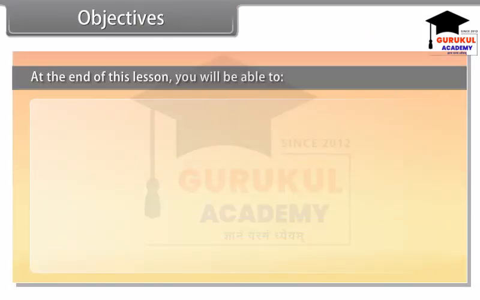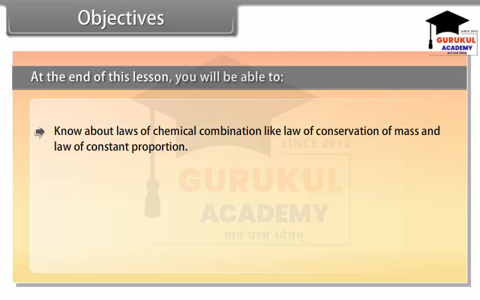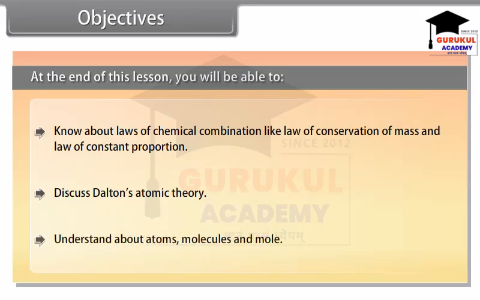At the end of this lesson, you'll be able to know about laws of chemical combination like law of conservation of mass and law of constant proportion. Discuss Dalton's atomic theory and understand about atoms, molecules and mole.